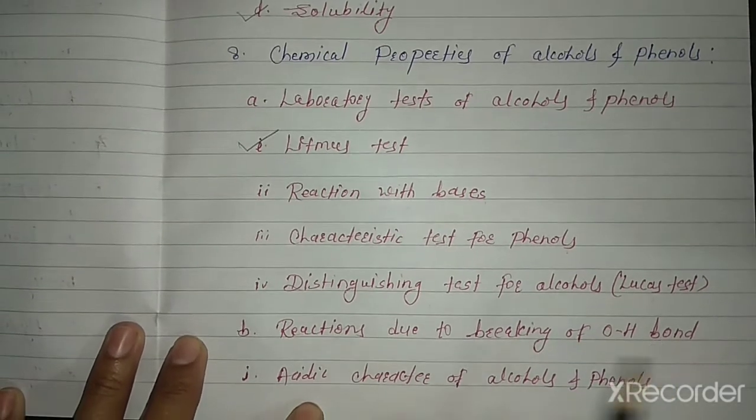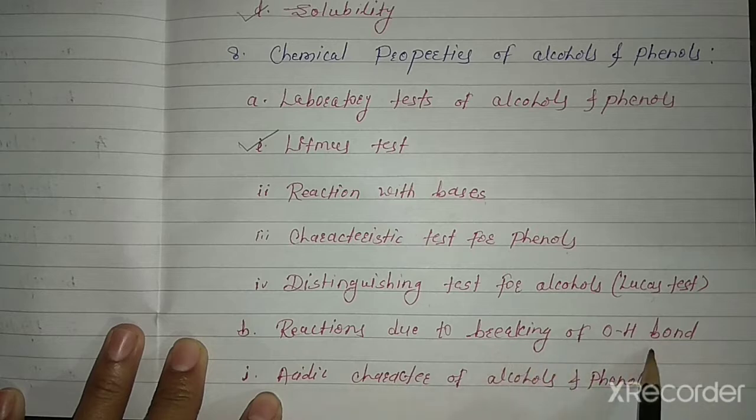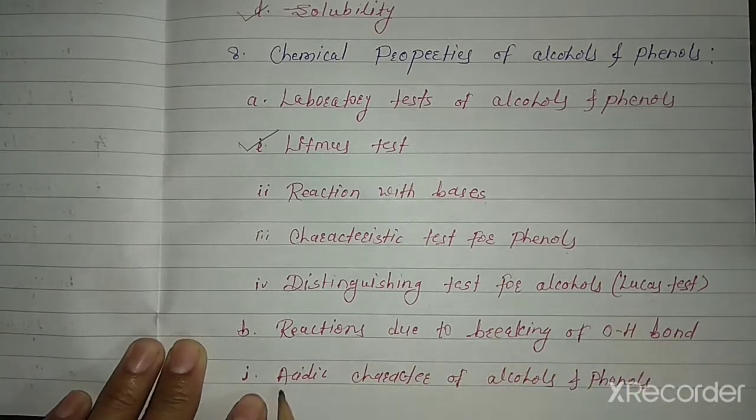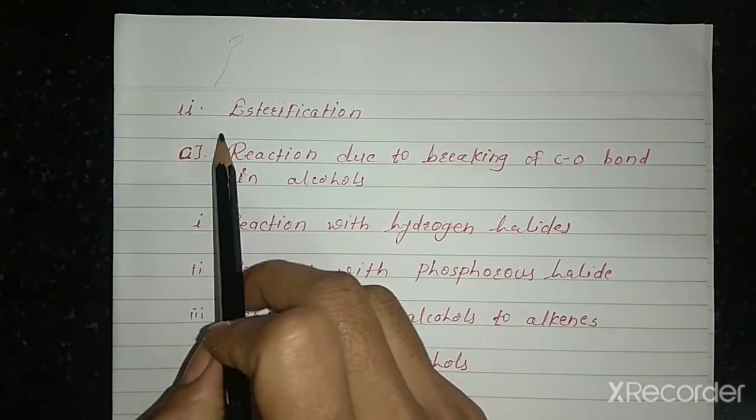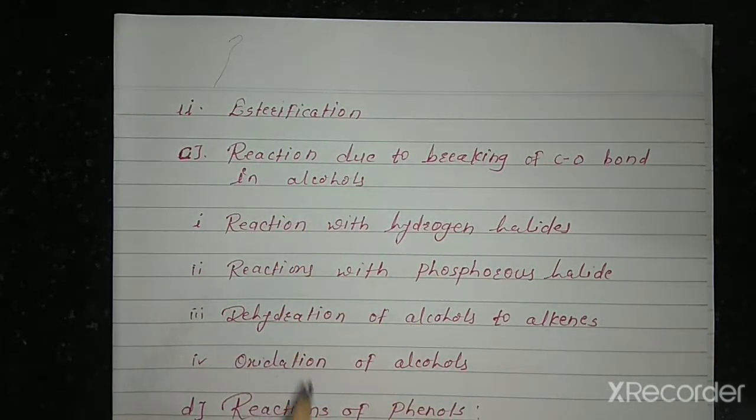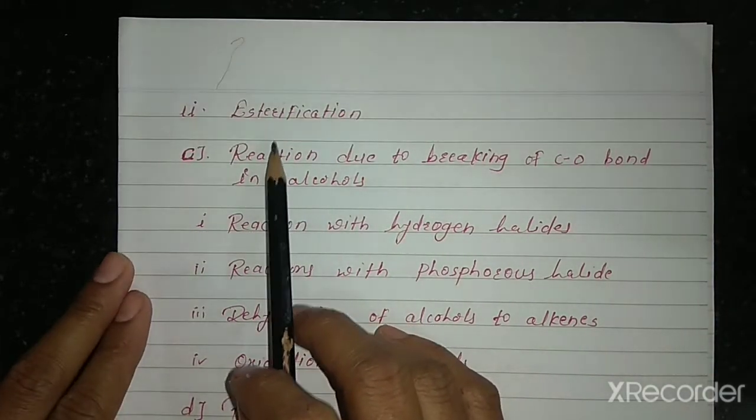The next point, reactions due to breaking of the O-H bond. Acidic character of alcohols and phenols, meaning which is acidic, alcohol or phenol. Alcohol is a neutral compound and phenol is a less acidic compound. Then esterification, meaning how an ester is formed from alcohols.